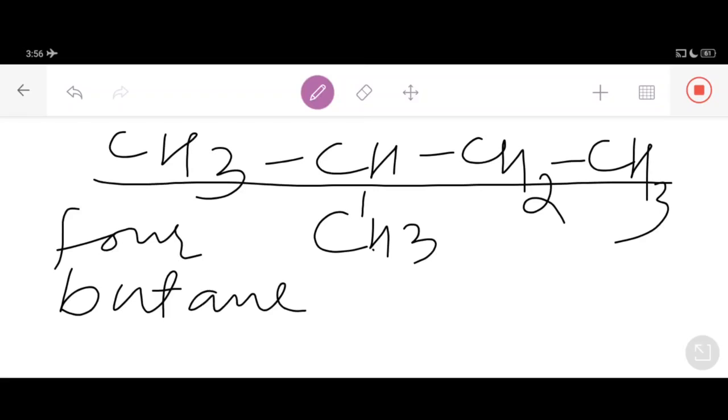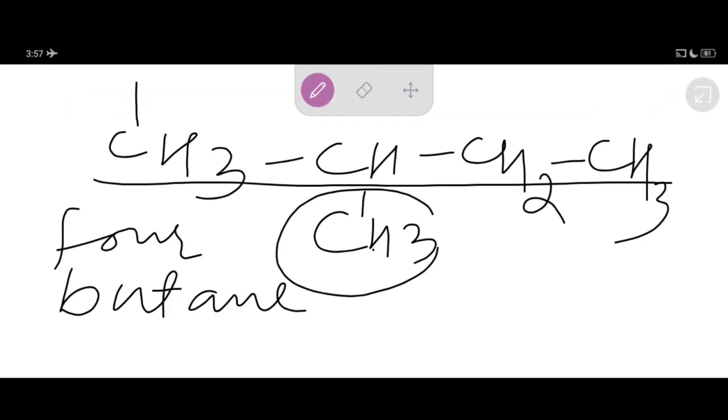But there is one extra methyl group on one of the carbon atoms of butane, and we have to indicate the position of this methyl group. This methyl group is present at the second carbon. If we number the carbon chain from left hand side to right hand side, 1, 2, 3, 4, then the methyl group comes at the second number.